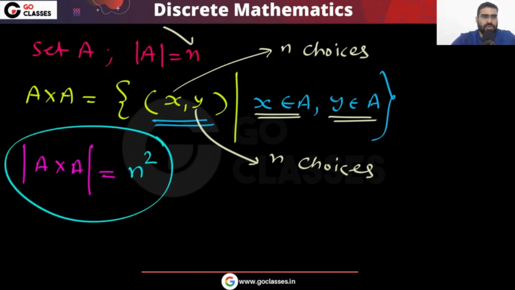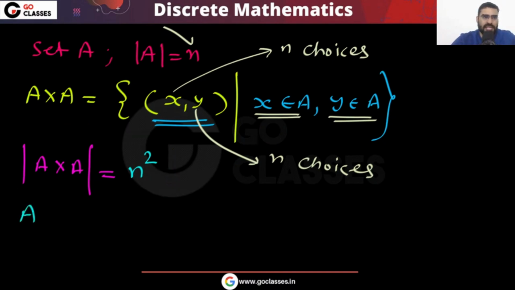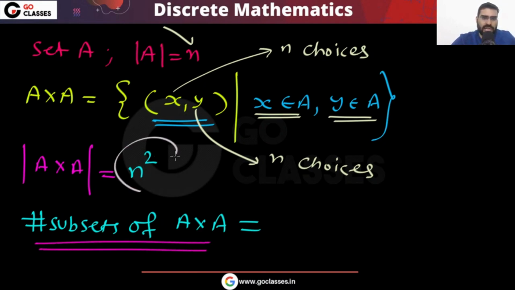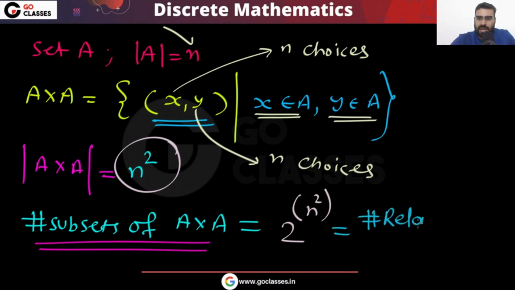So now, you can see this A cross A has these many elements. So how many subsets will there be? What is going to be the number of subsets of A cross A? Remember, in this A cross A you have total n square elements. So how many subsets can you create? That will be 2 power n square. This will be the number of subsets of A cross A, and this will be equal to the number of relations on set A.